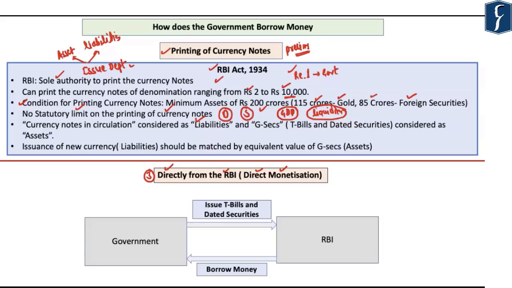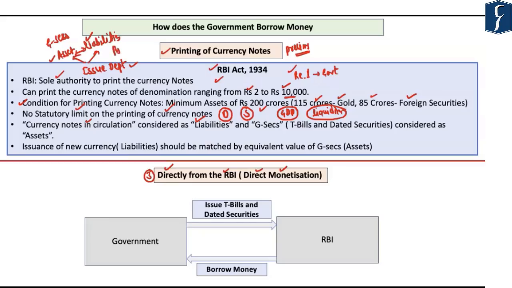With respect to the issue department of the RBI, the currency notes which are in circulation are considered to be the liabilities. Whereas the government securities, that is the treasury bills as well as the dated securities with the RBI, are considered to be the assets. So always there should be a match between the assets and the liabilities of the issue department.